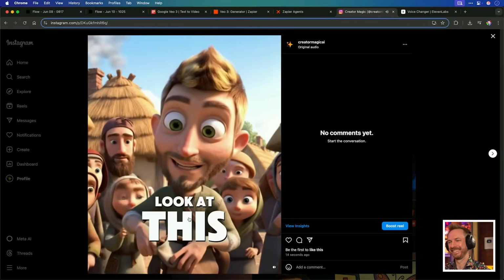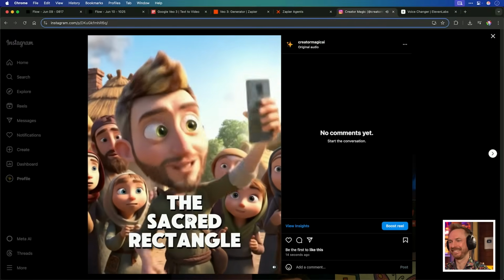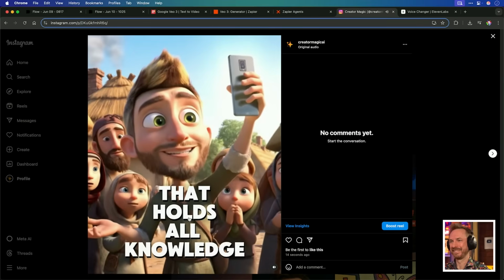Look at this. The sacred rectangle that holds all knowledge. Perfect. Absolutely amazing. And it's all done with a little bit of automating thanks to Replicate, VO3, Zapier, and 11 Labs to get a consistent character with a consistent voice telling a consistent story on your Instagram account.